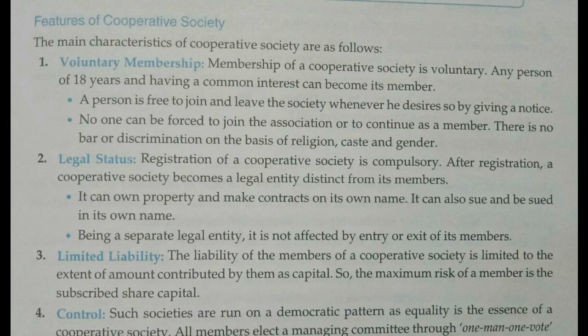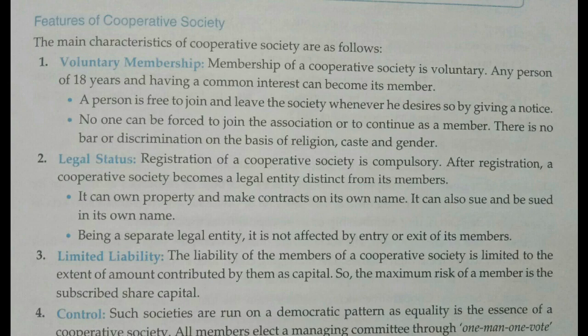Now this is the new feature that you have not learned before. A cooperative society has a legal status, meaning its members are different and the society is different. Members may come, members may go, but the existence of the cooperative society is not affected.